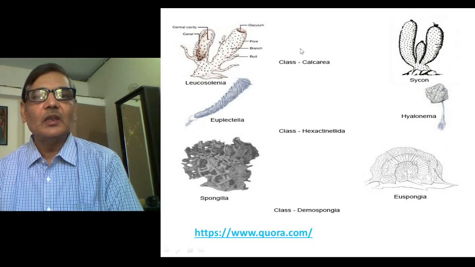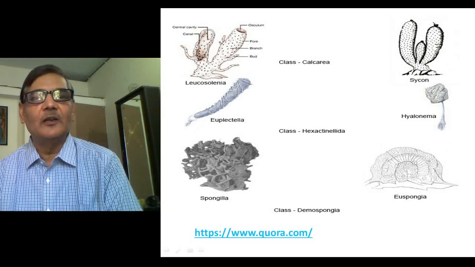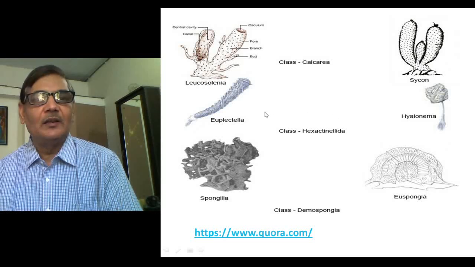So in this figure you can see this first animal is Leucosolenia. This is one of the marine specimens of this phylum. The second one is Sycon, and both these belong to class Calcarea. Actually, there are 3 different classes under this phylum, and the first one is Calcarea, to which these 2 specimens belong. Then the other 2, that is Euplectella and Hyalonema, belong to Hexactinellida, and this is another class.